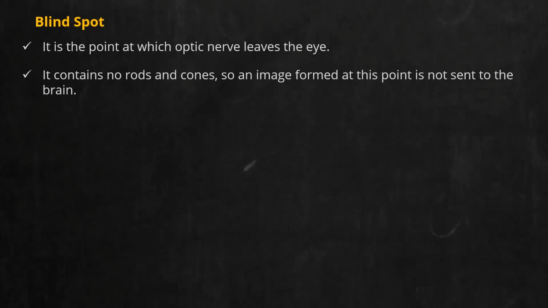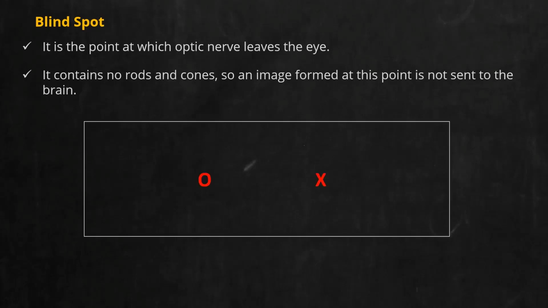Now, there are numerous activities to realize the blind spot in your own case. One such activity we have already seen in the past in class 8. If you remember, just to demonstrate the presence of the blind spot in our eyes, we can mark a cross and a O on a paper with some separation between them. Now, you have to close one of your eyes. You can see the letter O is aligned with your left eye, whereas the letter H is aligned with your right eye.